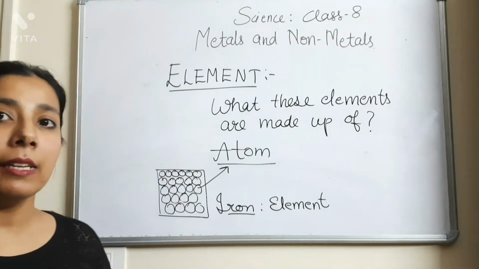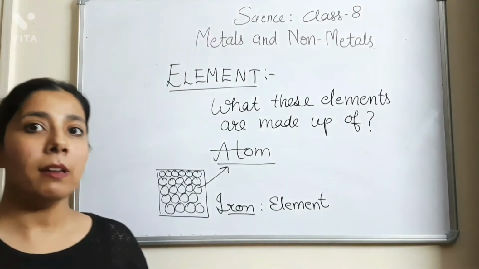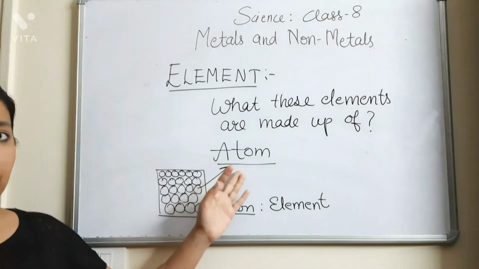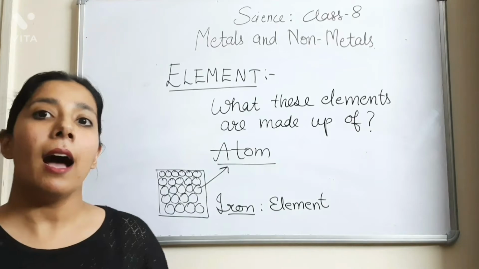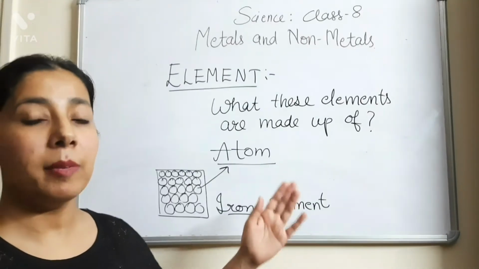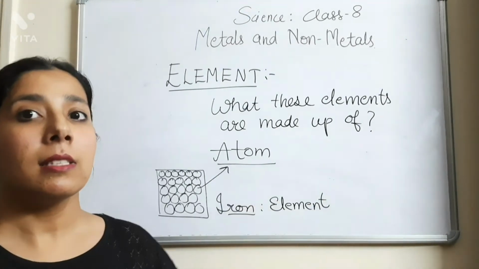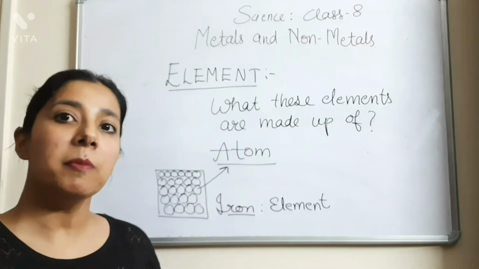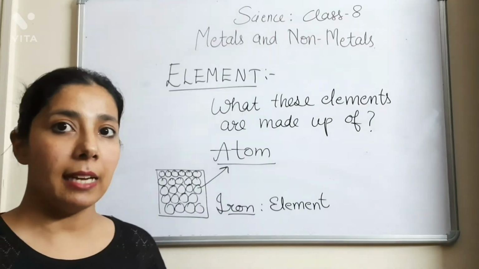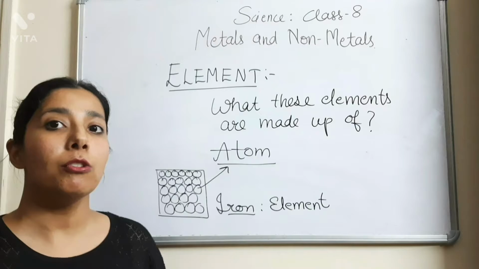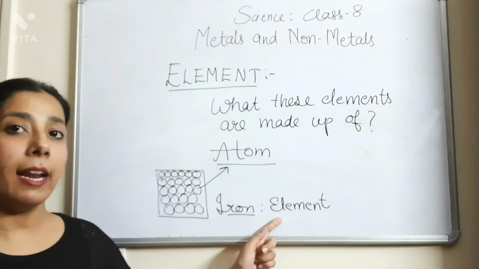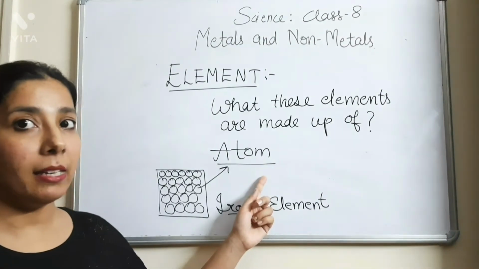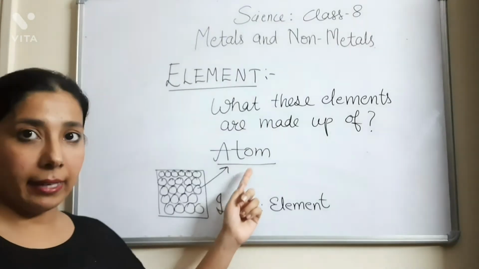So till now, in the studies up to class 8th, you people will get to know that atom cannot be further divided. But in the higher classes, you will get to know that atom is also made up of subatomic particles that we will study in the higher classes, in class 9th or in class 10. But till now, you just remember that all the elements are made up of the smallest particles which are named as atoms.